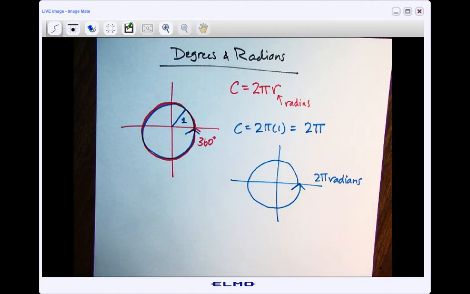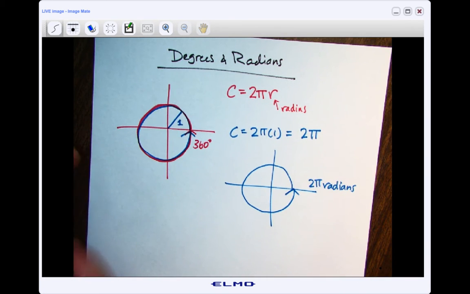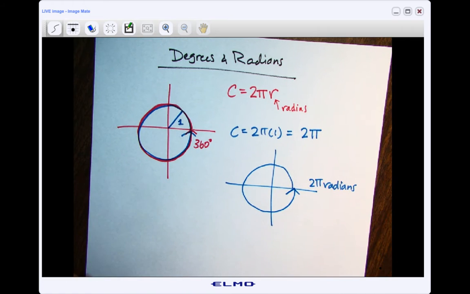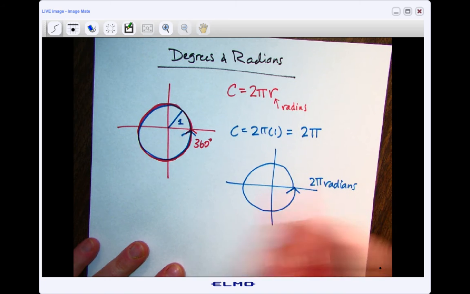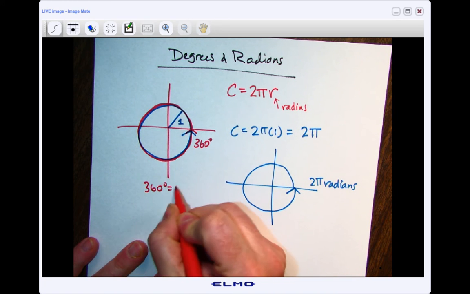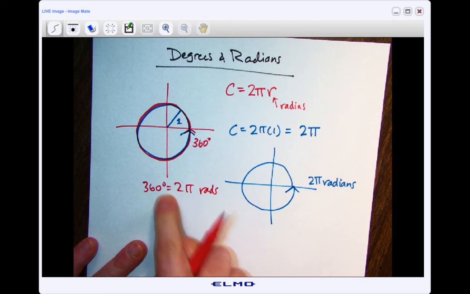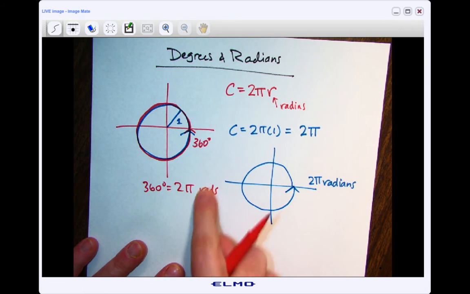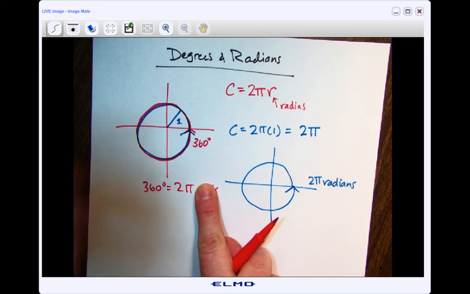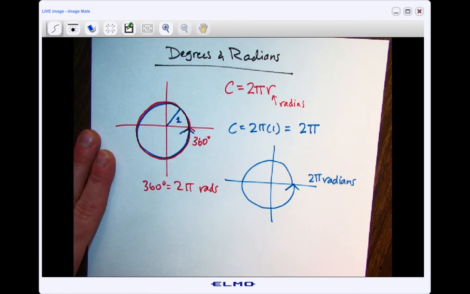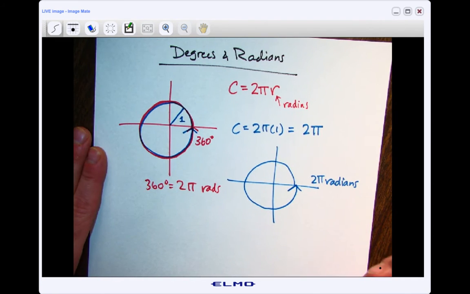So if I know something about their circumference, I know something about the angle measure. They're related in a lot of good ways that help us, okay? So let's take a look at this. We know that 360 degrees is the same as saying 2 pi radians. And you can say rads, or if there's no, so this is the symbol for degrees. If you don't write anything, it implies radians. So I could actually write that and it would still be accurate, because radians is implied if you don't say anything else. Okay, so one spin around, they're the same.